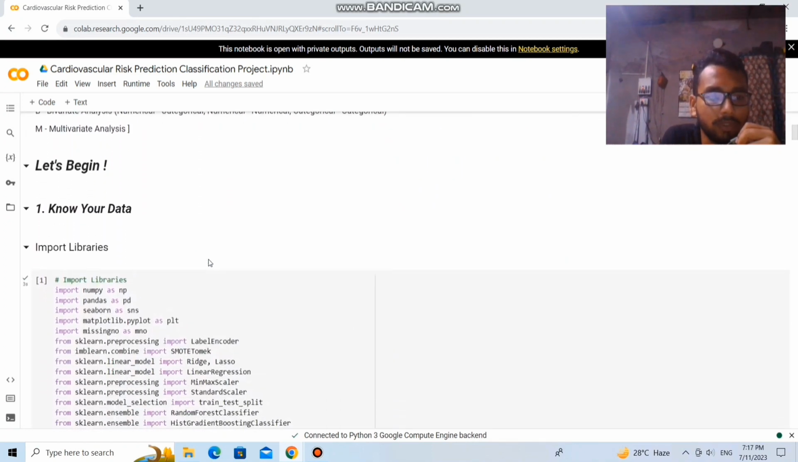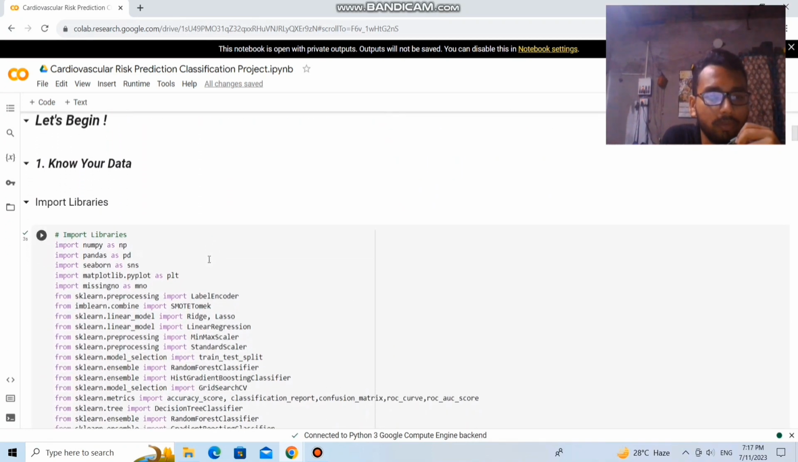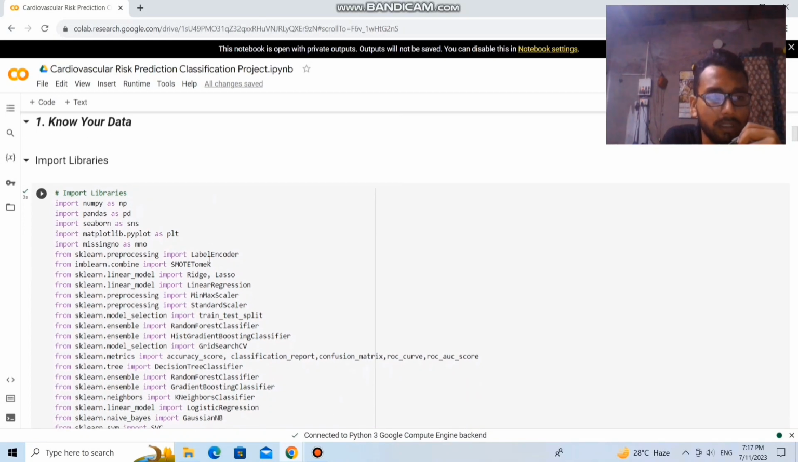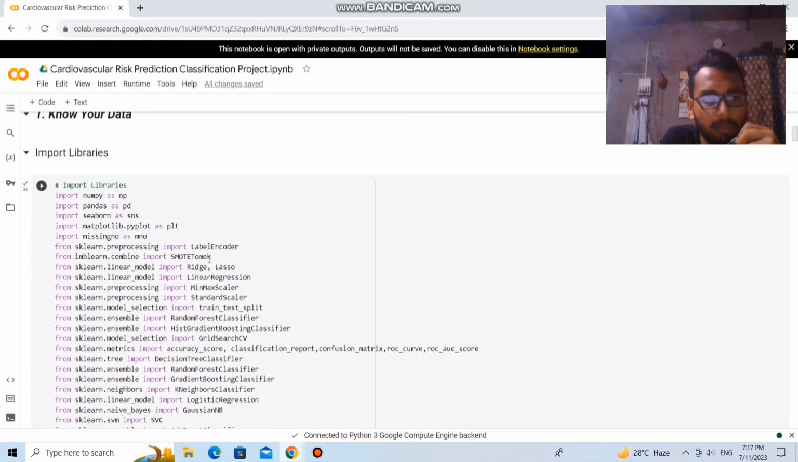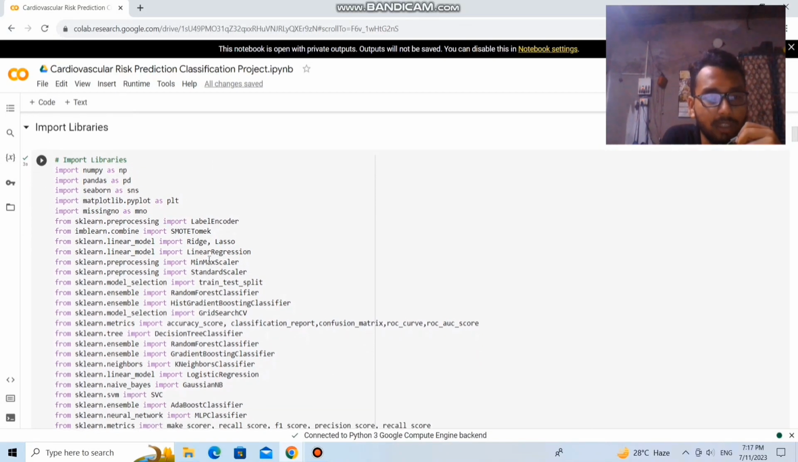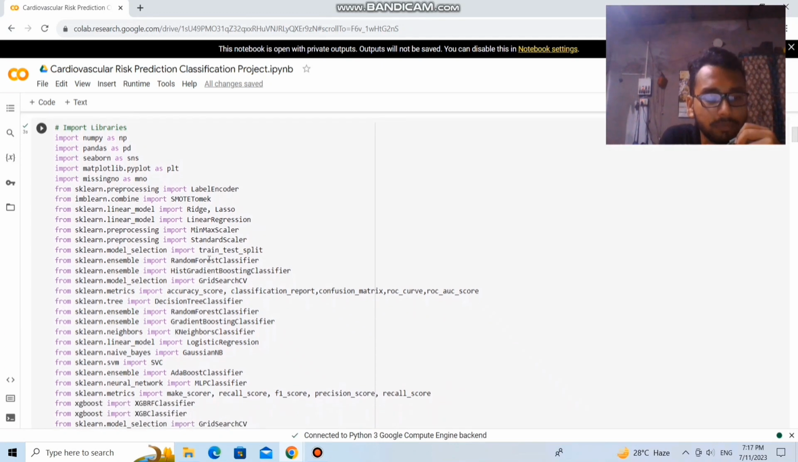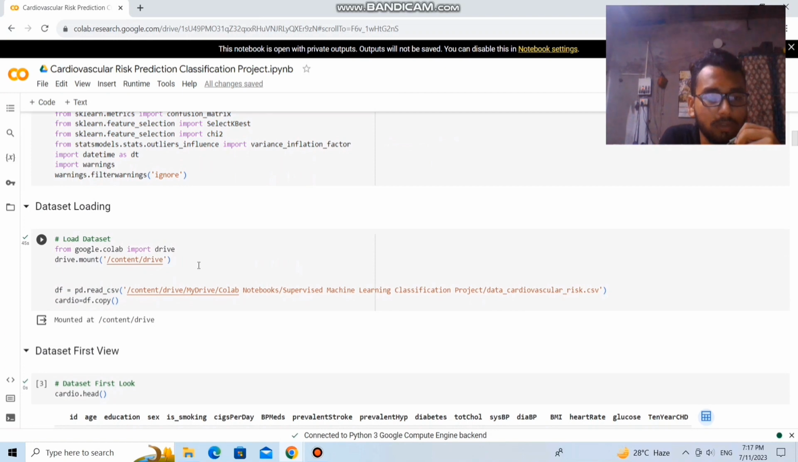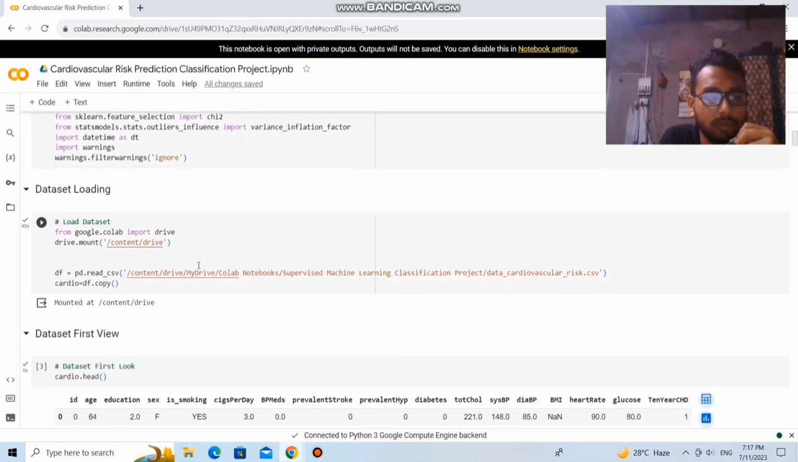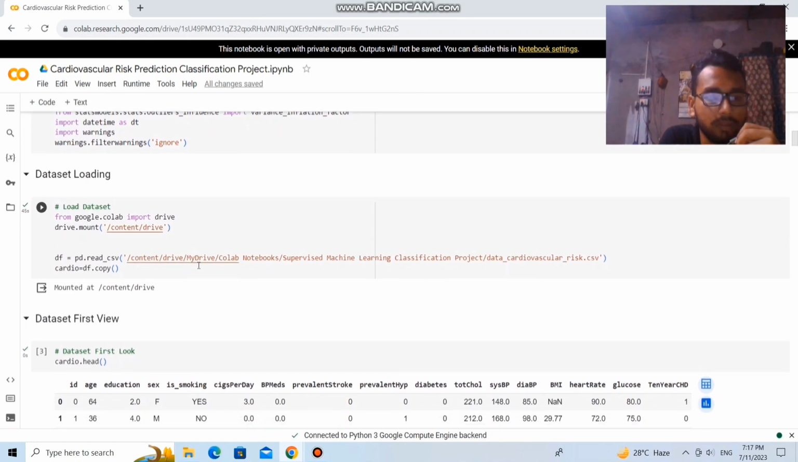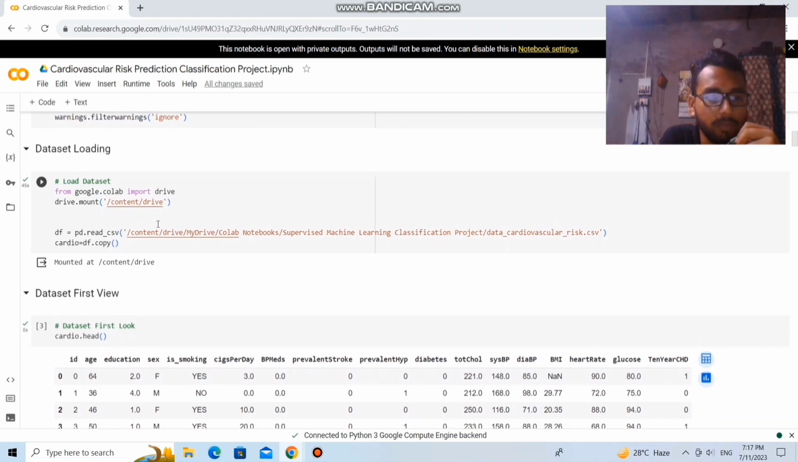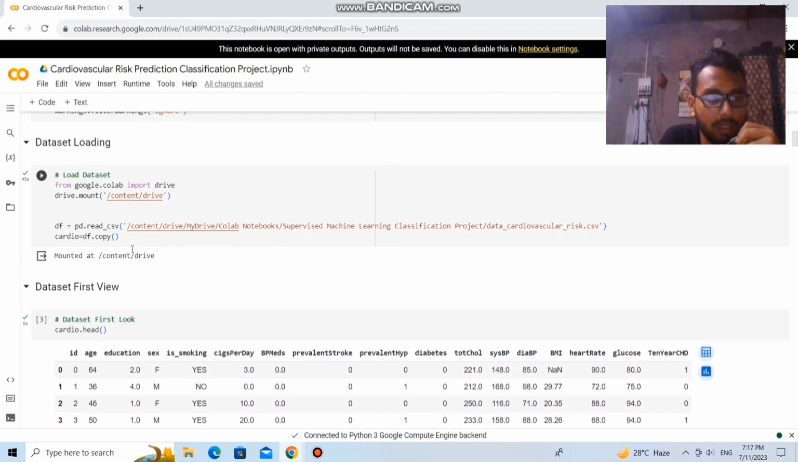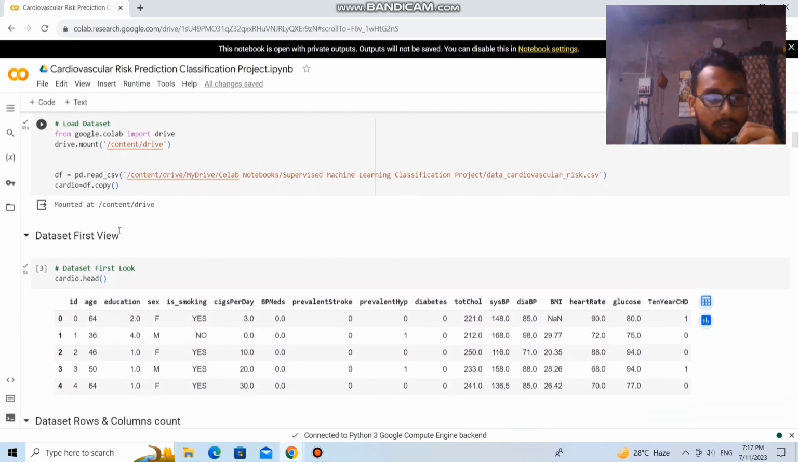So let's begin the project. First of all, we need to import some libraries like NumPy, Pandas, Seaborn, Matplotlib, and some machine learning models. Next is the dataset loading. For analyzing the data, we need to include the dataset in our project. For this, first of all, mount the Google Drive, then copy the path of the dataset in the drive, and then create a copy of the dataset.